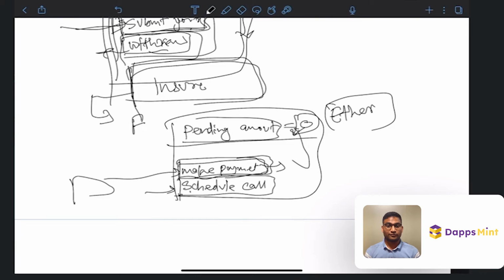Scheduling a call means you will just send some transaction itself to notify Chetan. You can't actually go on, let's say, Google Meet and schedule a call through Solidity. That cannot be done. It means just sending a notification through the smart contract to Chetan to schedule a call. That's how it might work.